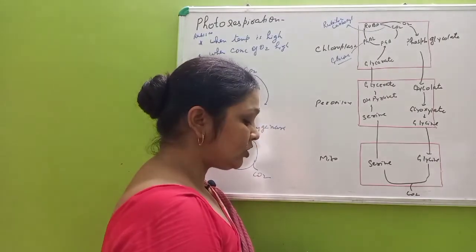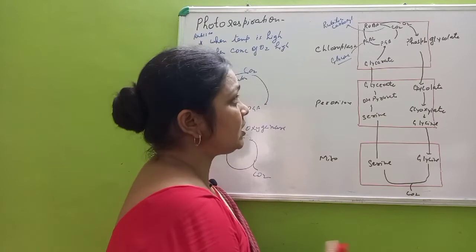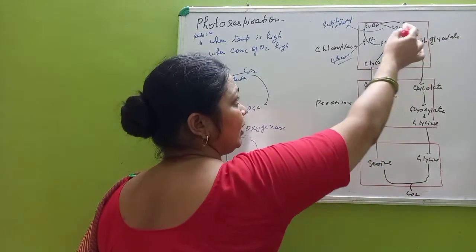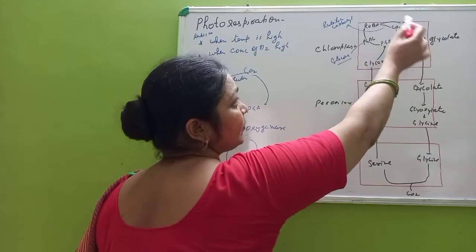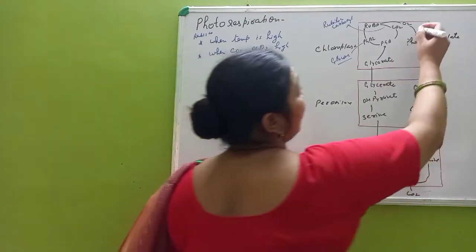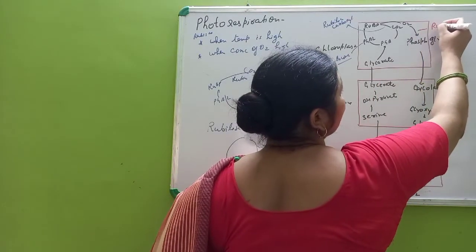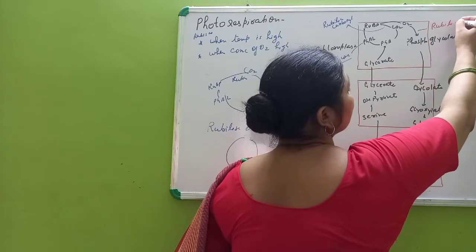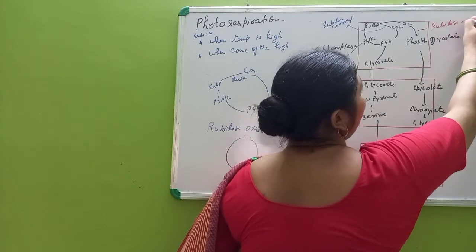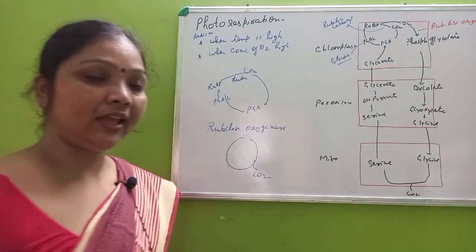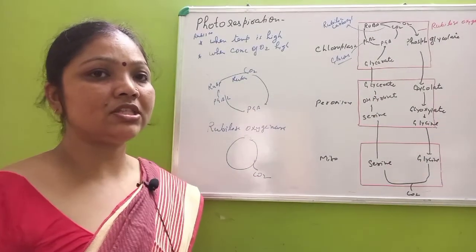Now the scenario changes. The temperature becomes high and the oxygen concentration becomes high. Now this ribulose carboxylase acts as ribulose oxygenase.